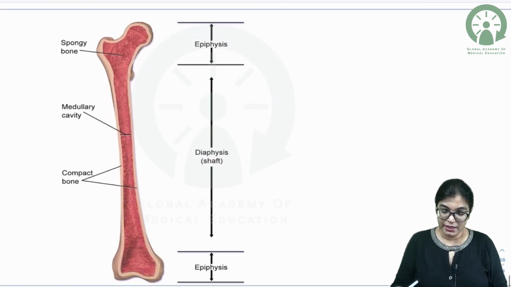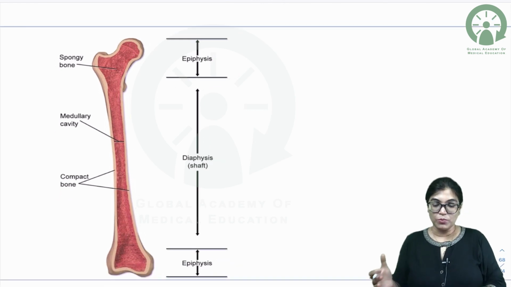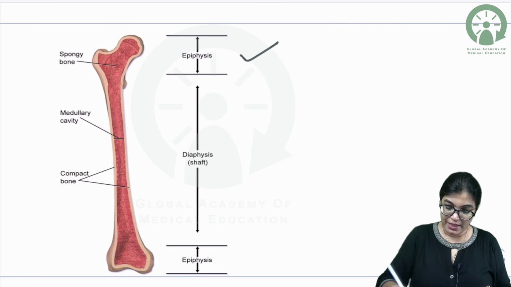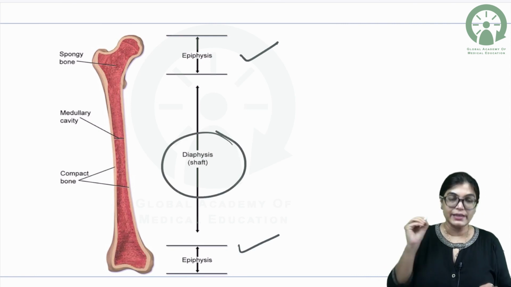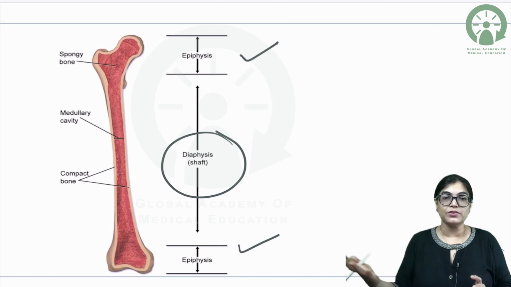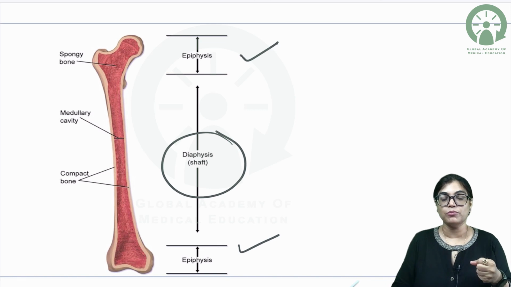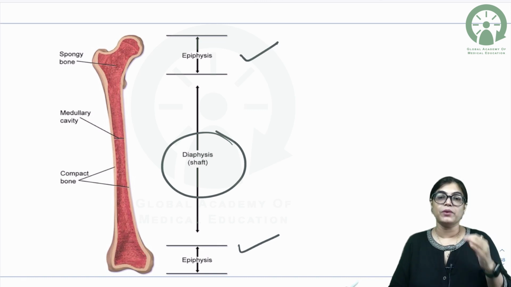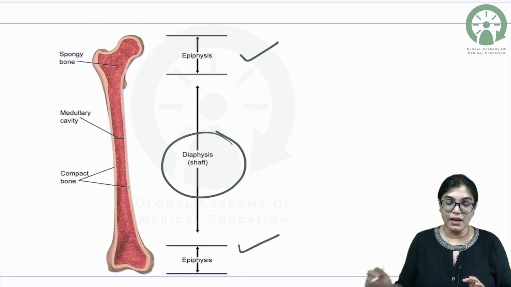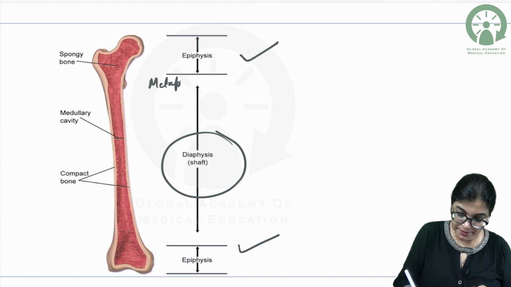Now see here. In this diagram I have shown you the section of the bone, where you can see the epiphysis at the ends of the bone, and in between is the diaphysis. Epiphysis is the area where secondary ossification centers appear and it leads to the growth of the bone, and diaphysis is the area where primary ossification centers appear before birth. In between the epiphysis and diaphysis we have the metaphysis.